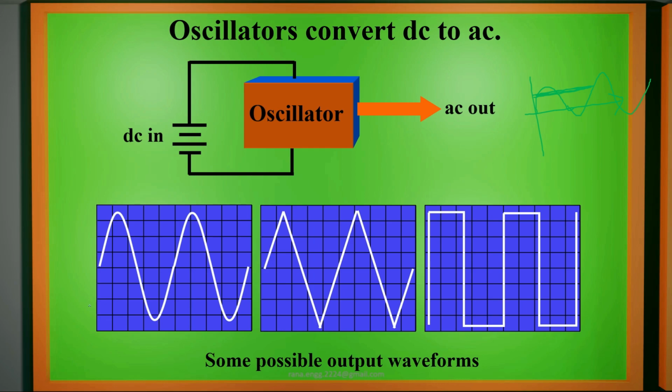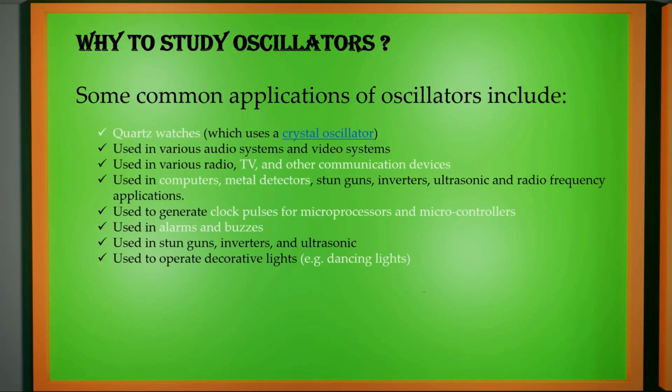Here some possible output waveform we can say. See, we may have sinusoidal signal, we may have triangular signal, or we may have square shaped signal. These are various possible oscillator output signals. Now let us discuss why to study oscillators. Let us continue this particular slide from the continuation video.